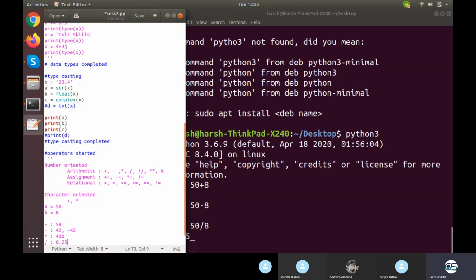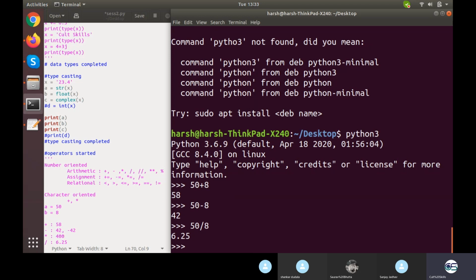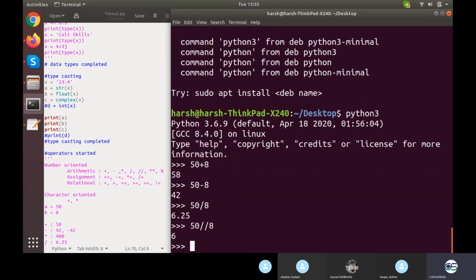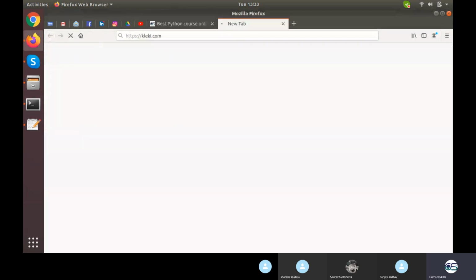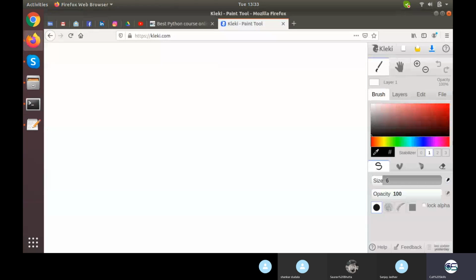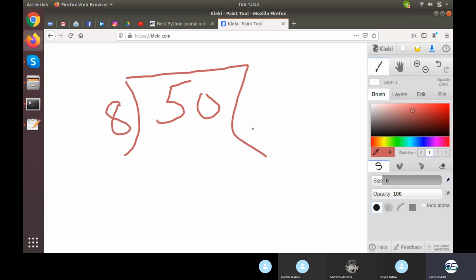Okay, if you go for double divide, what is this double divide? 50 double divide 8 will give you 6. So what does this mean? It will only give you the perfect quotient. So this will not give you the decimal part. I'll show you right here. You are doing the division you learned in your 3rd, 4th class, where this is 50, this is 8, and this is where your quotient will come.